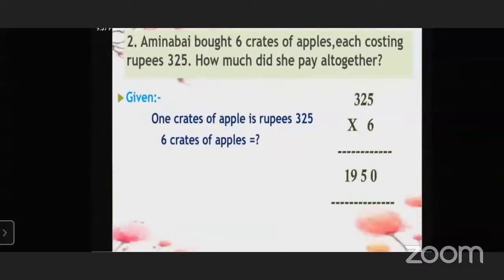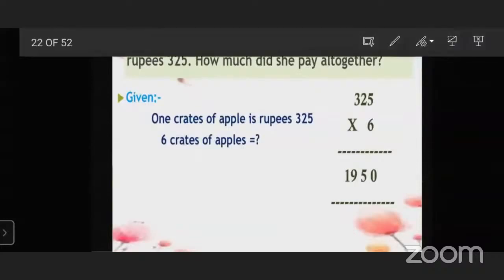Whenever multiplying by 6, 6 fives are 30. Very good. So the carryover will be 3. 6 twos are 12. 12 plus 3, 15.